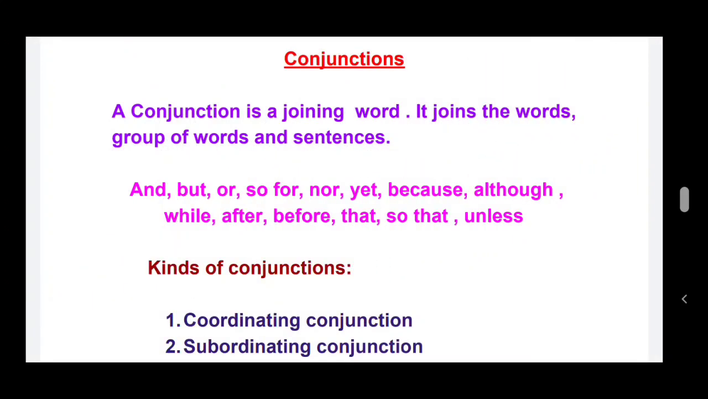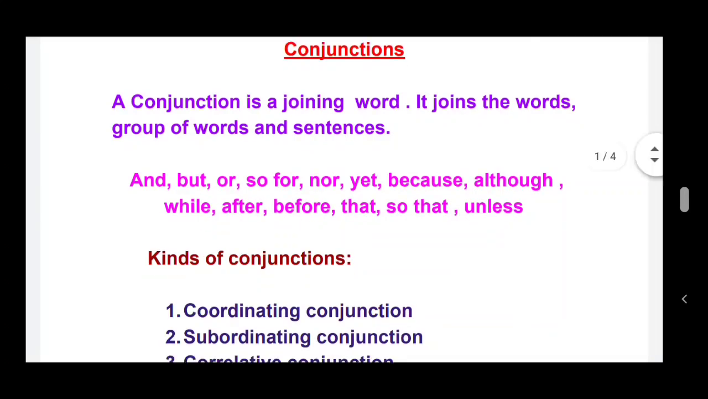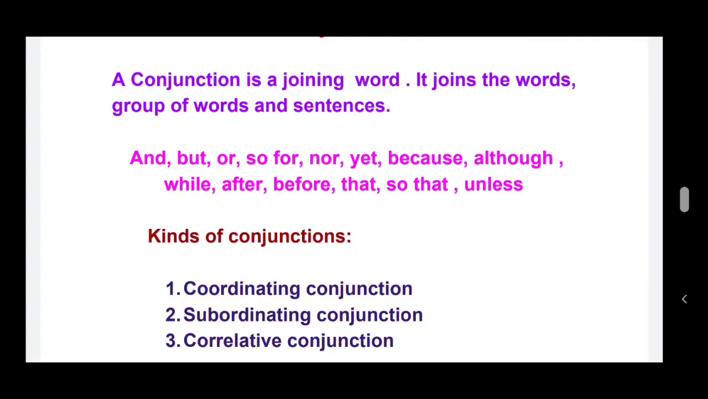Children, let's revise the first grammar chapter, chapter 4, Conjunctions. What is meant by conjunction? A conjunction is a joining word. It joins words, groups of words and sentences, such as and, but, or, so, for, nor, yet, because, although, while, after, before, that, so that, unless. So these are the words used to join words and sentences. That is known as conjunction, children.